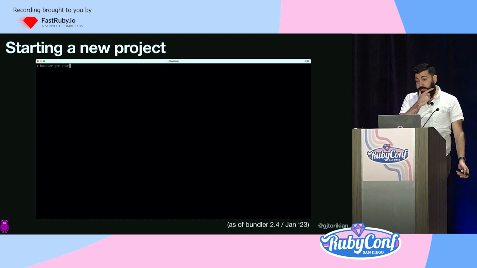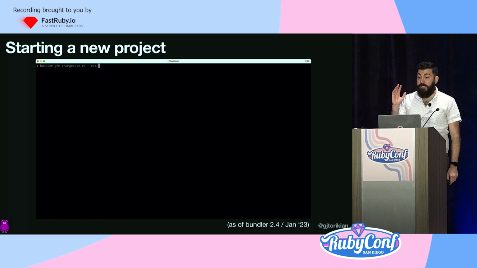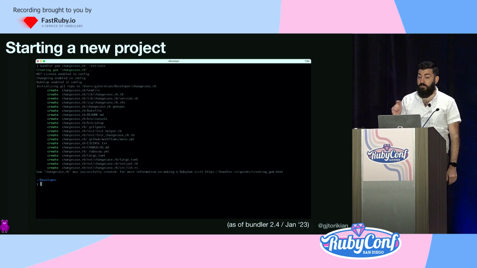So to start our project, I'll call bundler gem with the name of my gem, except instead of stopping there, I'll also add --ext=rust. And that indicates to bundler I want to create a Rust-backed gem. This has been around in bundler since early January 2023. And it creates all the files and the folder structure, everything you need to do to get Rust in your Ruby. This is literally like 65% of the way there. So if you were expecting a slow burn, no, we're ready.